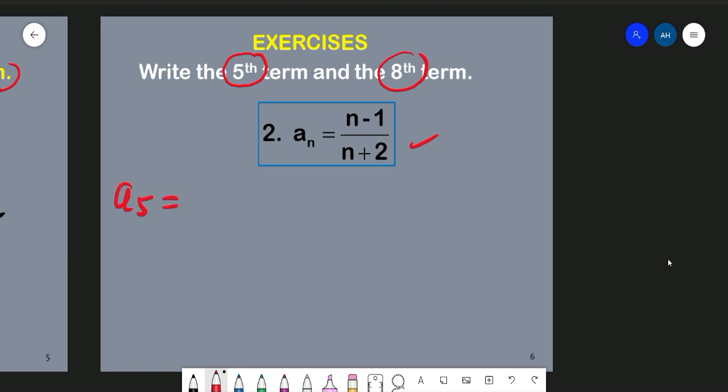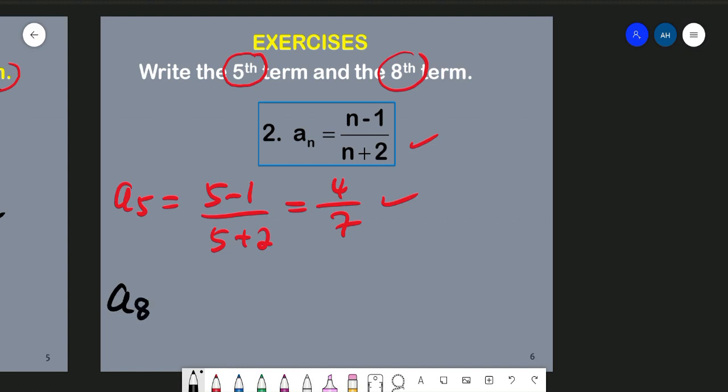We just follow that formula, that is 5 minus 1 over 5 plus 2. Now 5 minus 1 is 4 and 5 plus 2 is 7. That's term number 5. Now how about term number 8, sorry about that.